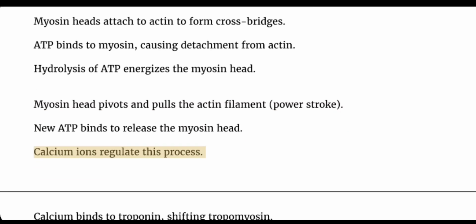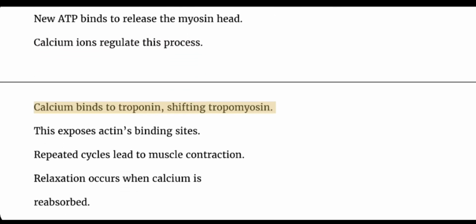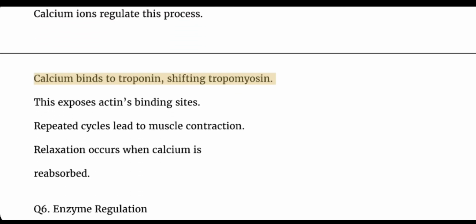Calcium ions regulate this process. Calcium binds to troponin, shifting tropomyosin. This exposes actin's binding sites. Repeated cycles lead to muscle contraction. Relaxation occurs when calcium is reabsorbed.